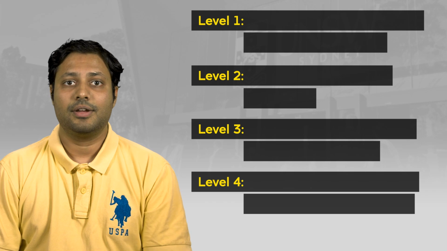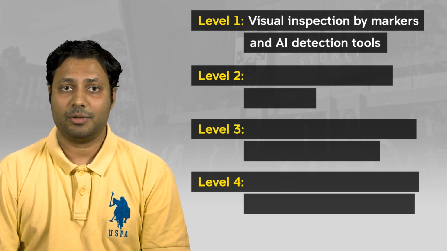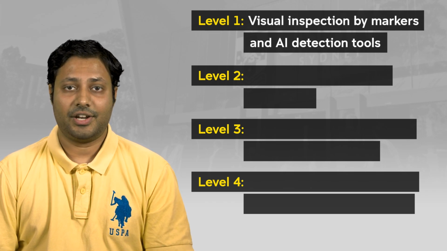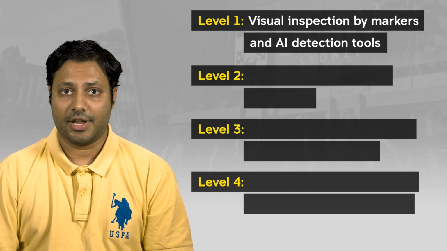Overall, this project aims to evaluate vulnerabilities of current assessment practices to AI misuse and develop guidelines and co-design workshops for addressing these identified vulnerabilities. From our tests, we have identified and generated a 4-level AI vulnerability scale. So level 1 is visual inspection by the blind markers and AI detection by tools such as Turnitin detection.